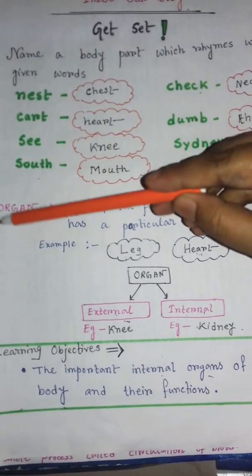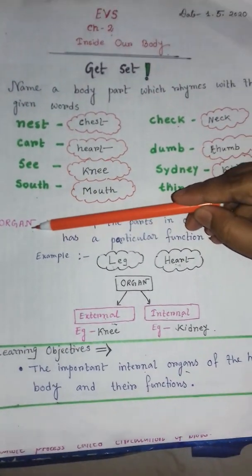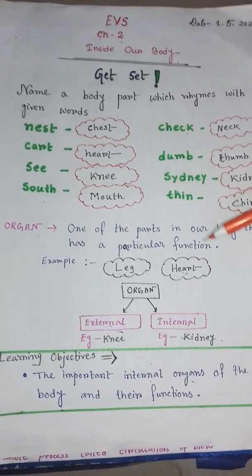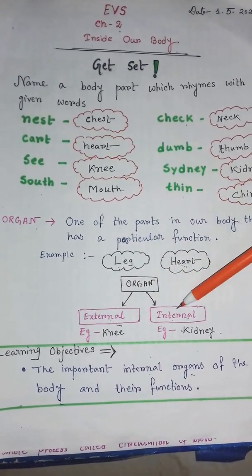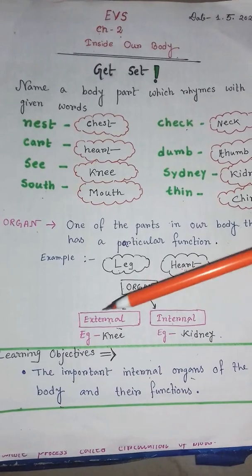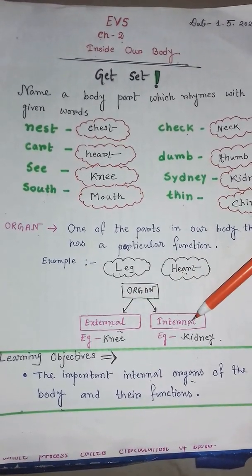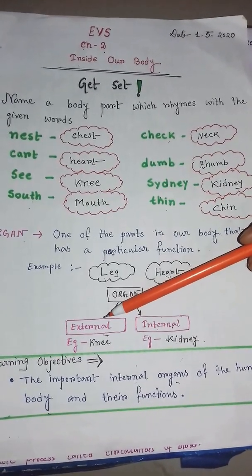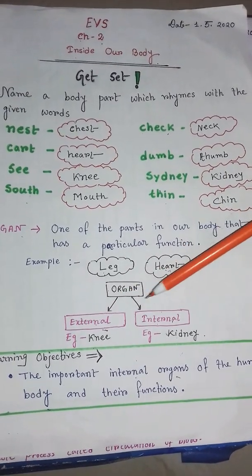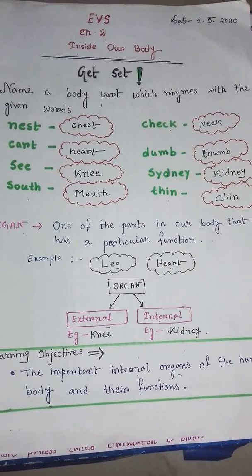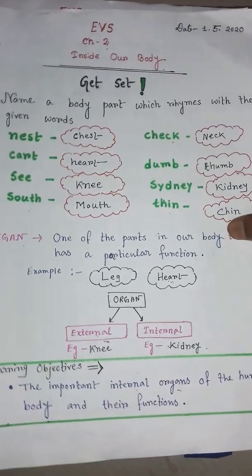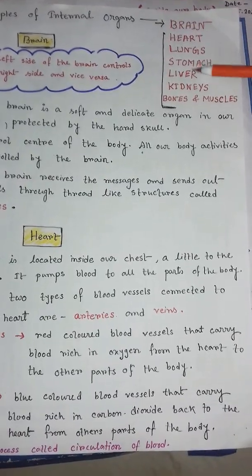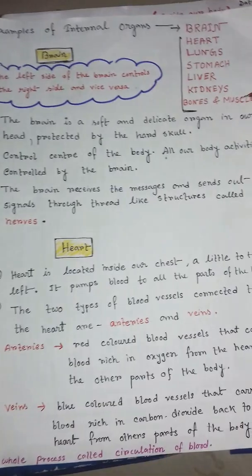Our body is made up of different types of organs. Organs are the parts in our body that have particular functions. Organs are mainly of two types: external organs and internal organs. Examples of external organs are legs, hands, nose, ears, etc. And some important examples of internal organs are brain, heart, lungs, stomach, liver, kidneys, bones and muscles.